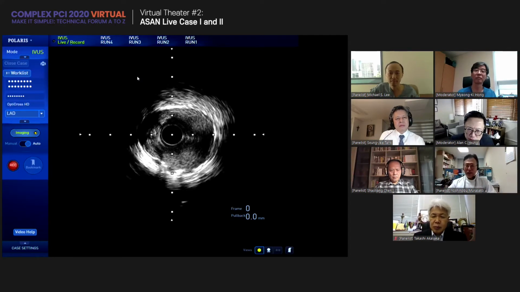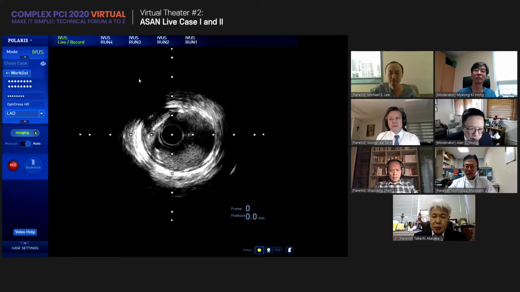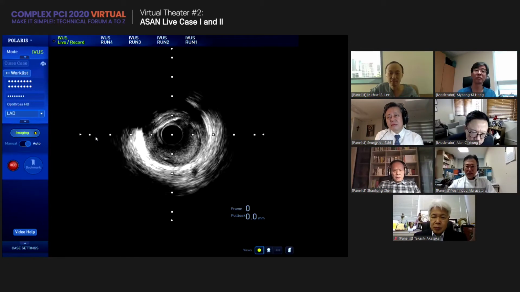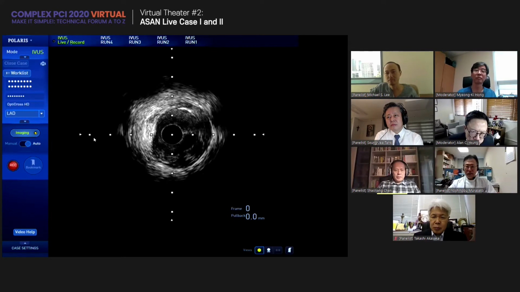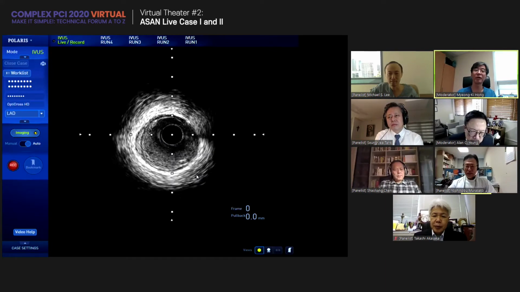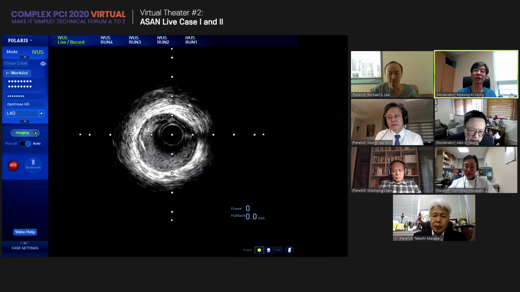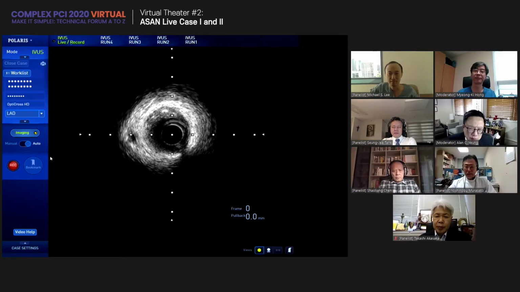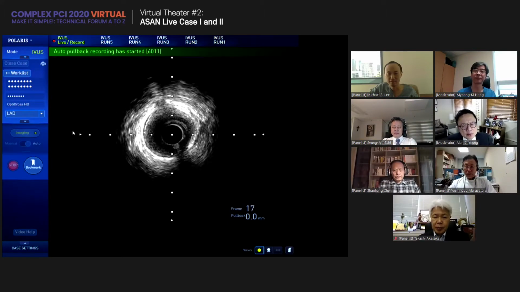We're going to see what happens slowly, and this is the distal lesion. Hematoma and also dissection, right. At 6 o'clock we need another stent deployment, distal to the stent. Why not? Pull back, pull back. We want to see what's happening in the distal part. Okay, good.